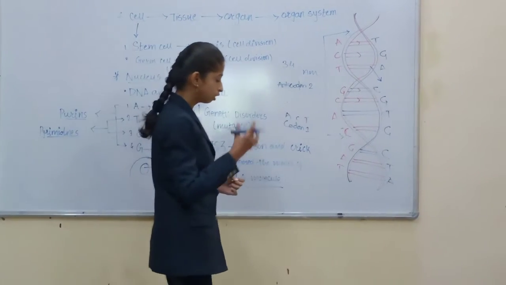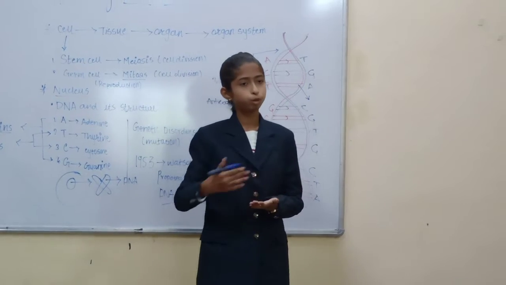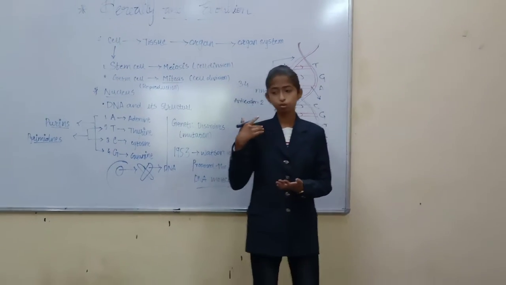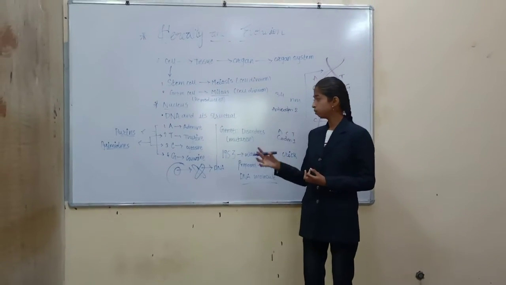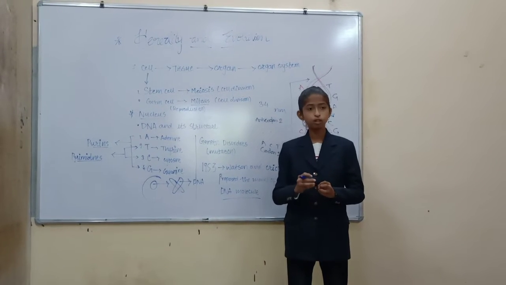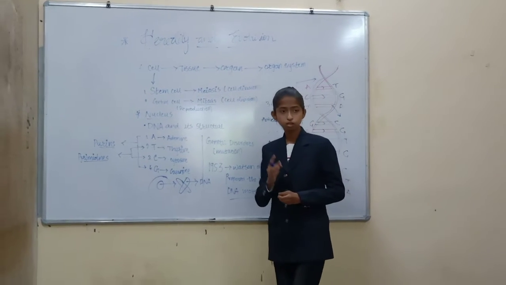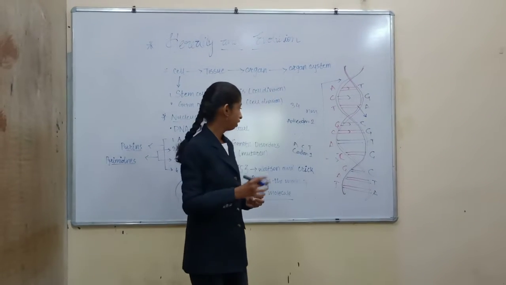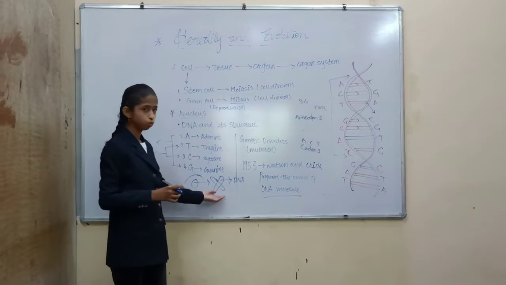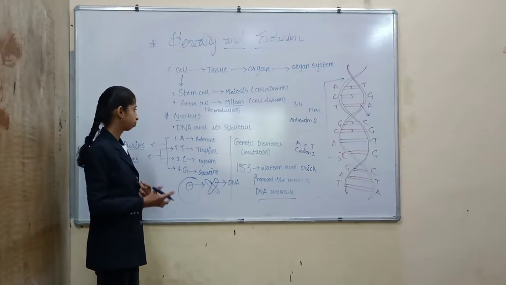Now, when these germ cells are in a phase of reproduction, when they start to divide, they usually divide to form a chromosome. Inside the nucleus, when they are not dividing, the phase is known as the chromatin. And when this nucleus is going to divide, it becomes a chromosome. And further, it helps in the reproduction process.